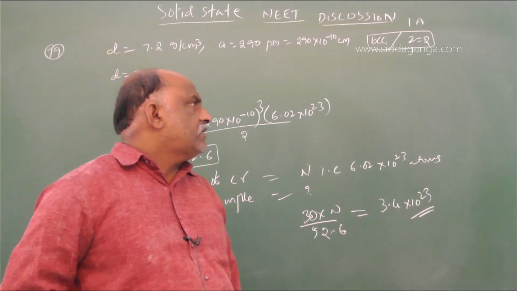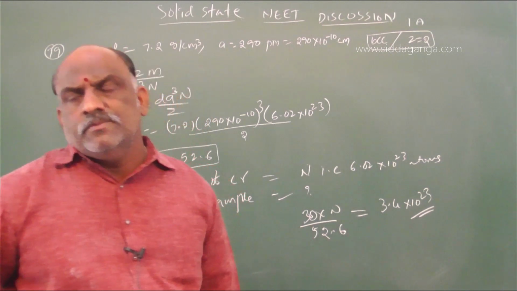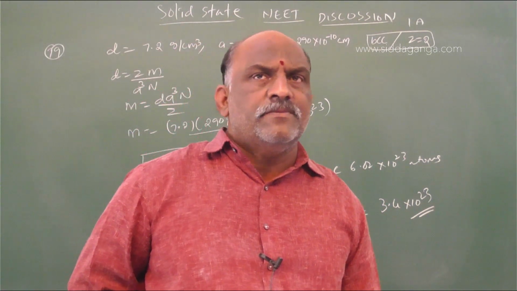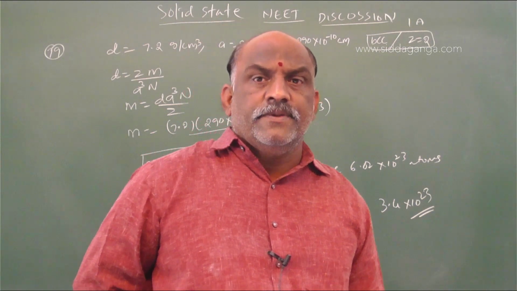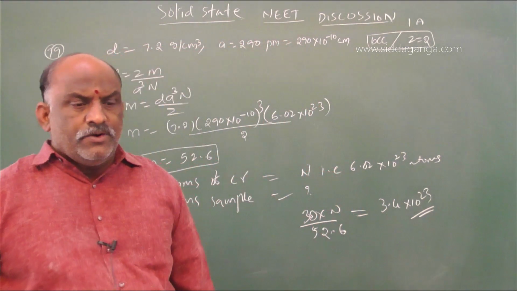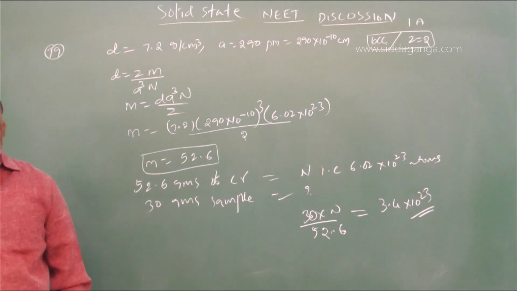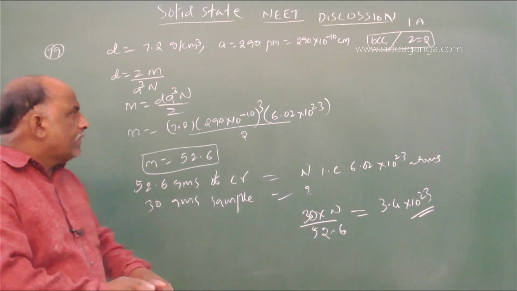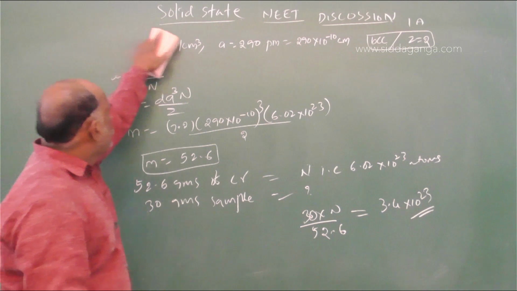Suppose the same question was made with silver, the answer is 108. If it was copper, copper is 63.5. Some values will be standard. So 3.4 into 10 power 23 is the right answer. And the next question number is 80.